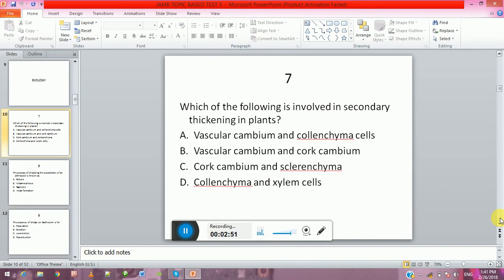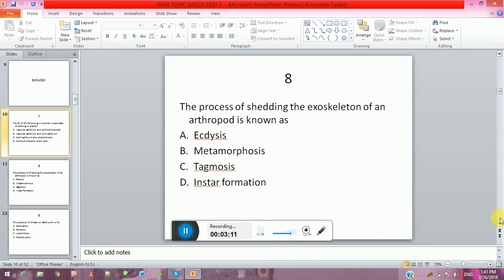Biology. Which of the following is involved in secondary thickening in plants? A. Vascular cambium and collenchymal cells. B. Vascular cambium and cork cambium. C. Cork cambium and sclerenchyma. D. Collenchyma and xylem cells.